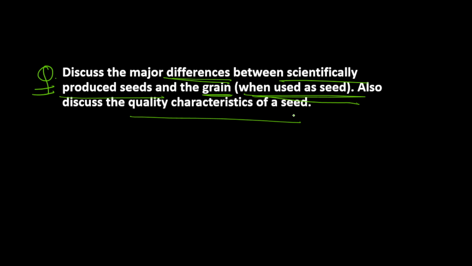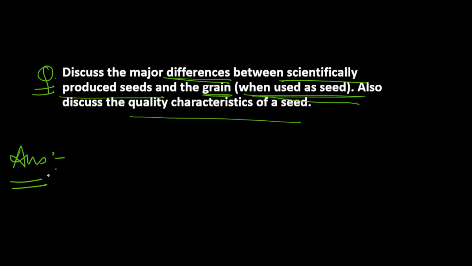And what a kind of trick UPSC played. If you see the prelims, they have previously simply asked about the difference between grain and seed. And this time they have gone a level up and they have asked about scientifically produced seed and grain when used as a seed, instead of directly asking what is seed and what is grain. So let's see how we can approach the answer. And also the second part is about quality characteristics of seed. So we will mention them. So let's start the answer.